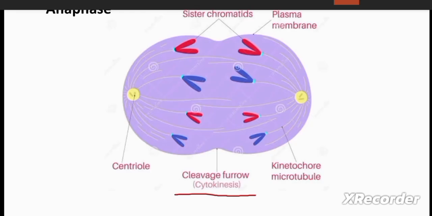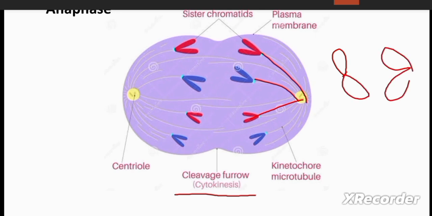So the next phase is the anaphase, where the chromosomes are pulled apart. Here you can see that the spindle fibers contract, pulling these chromatids towards the opposite poles, like this. So they are basically pulling these chromatids toward the opposite poles of the cell. So this is the cleavage furrow of cytokinesis. This is a contractile ring forming here. This is because of the spindle fibers pulling these sister chromatids toward the opposite poles, and then the cell would be divided into two daughter cells.